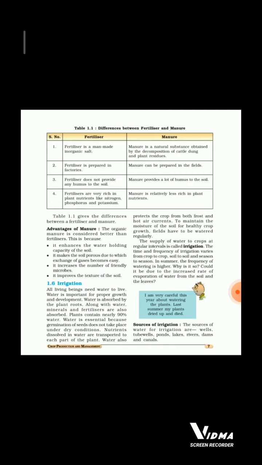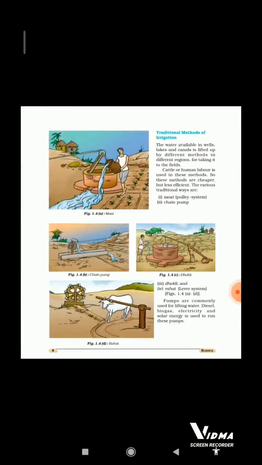Sources of irrigation. The sources of water for irrigation are wells, tube wells, ponds, lakes, rivers, dams and canals. Traditional methods of irrigation. The water available in wells, lakes and canals is lifted up by different methods in different regions for taking it to the fields. Cattle or human labor is used in these methods.